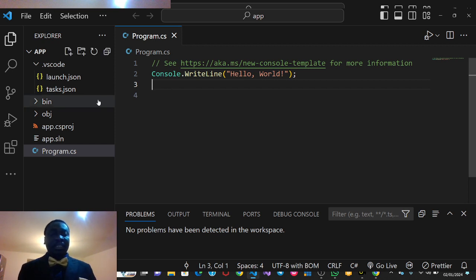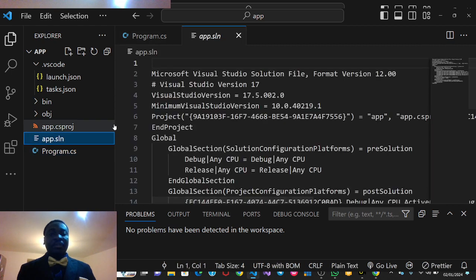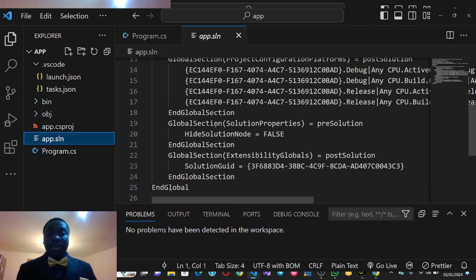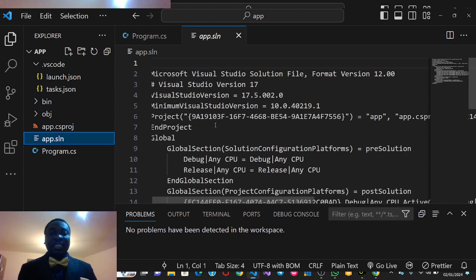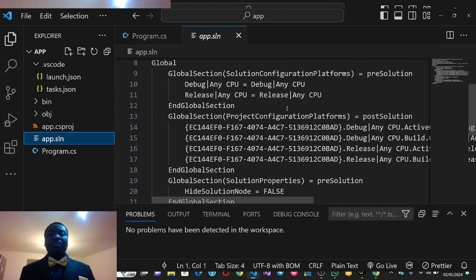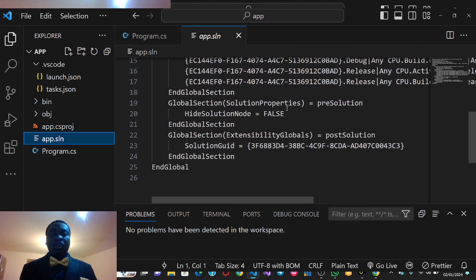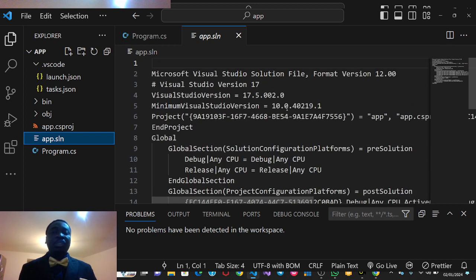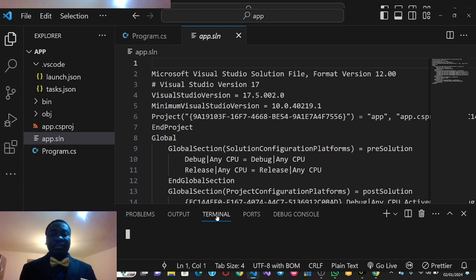Now the next thing is your app.xln. This is something you can read about, but it's important when you want to know what version you are making use of. See, Visual Studio version 17. So definitely I have Visual Studio version 17.5 plus, and the minimum version is this. There's one thing about C#: it has its minimum and its maximum version. So you can say this is the version I'm using, and you can easily check this from your terminal.